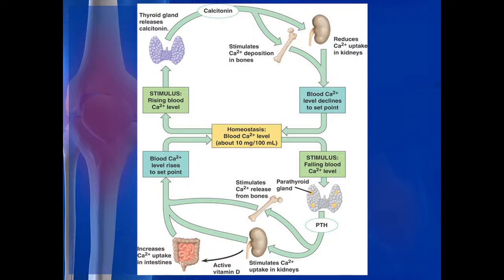Calcitonin, what is the effect? It is decreasing the serum calcium level. When it senses that there is an increase in the serum calcium level, it has the opposite effect. It causes the deposition of calcium in the bone. In the kidney, it causes the loss of calcium through the urine, and thus there is a decrease in the calcium level.